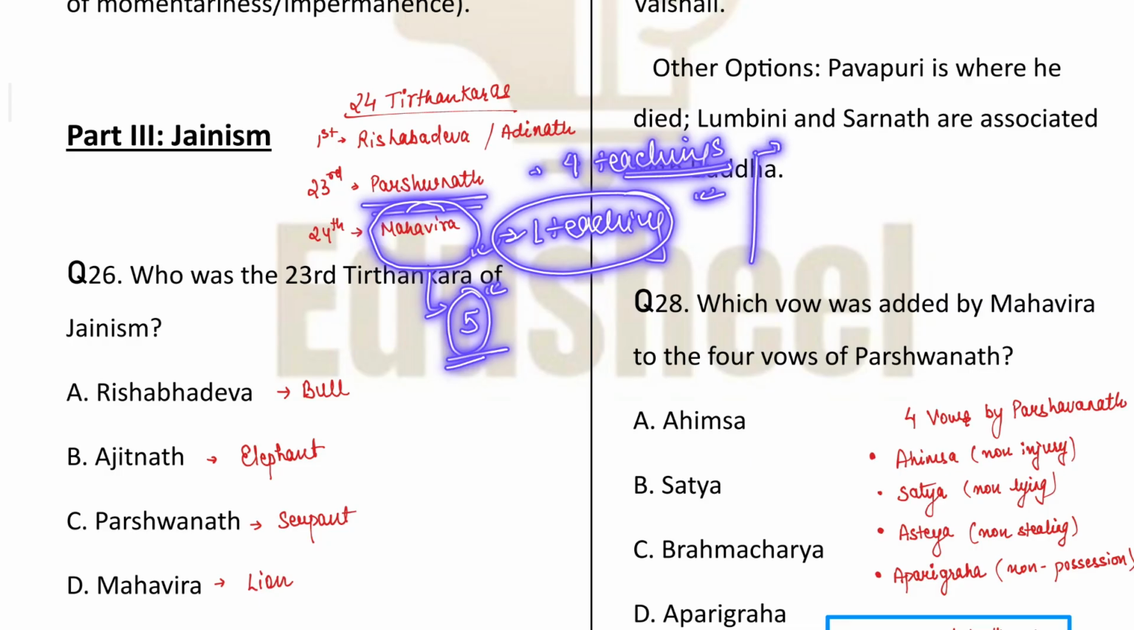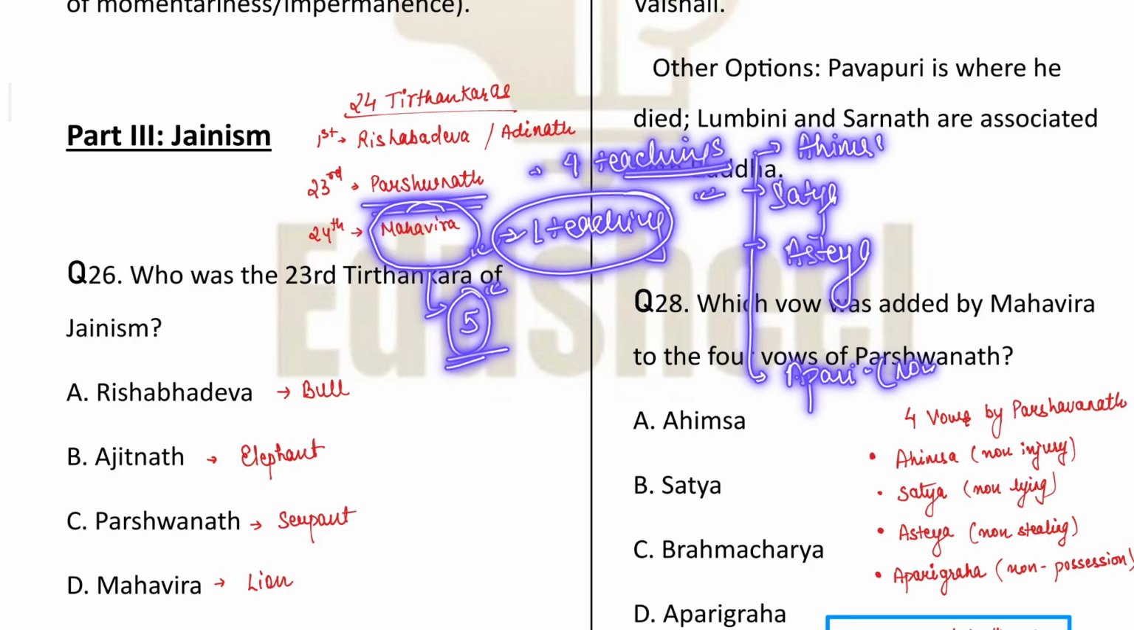Now, talking about these 4 teachings, the first was Ahimsa. The second one was Satya, that is you should not lie. The third one was Asteya, that you should not steal. And the fourth one was Aparigraha. This means you should not possess things you don't own. ठीक है? The 5th teaching, Brahmacharya, was added by Mahavira.